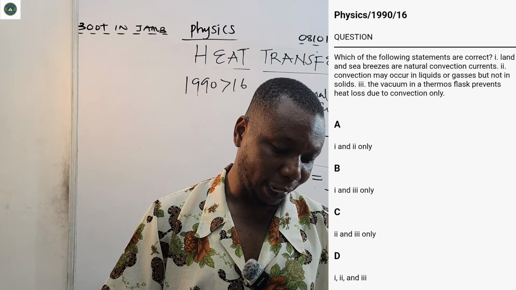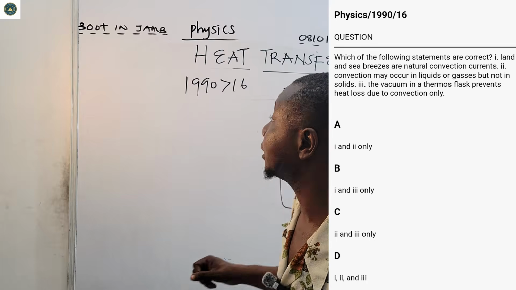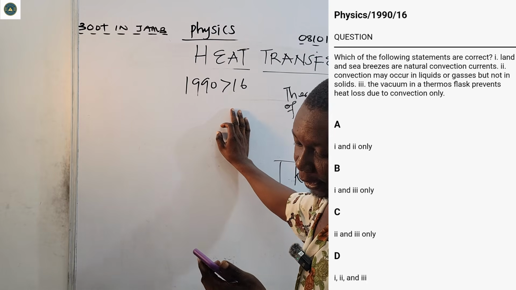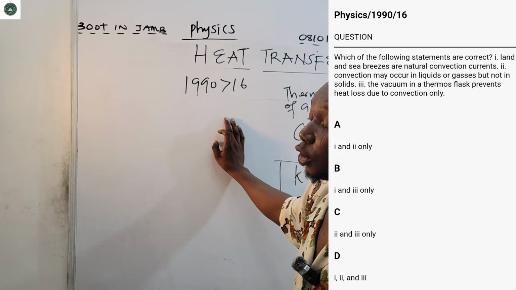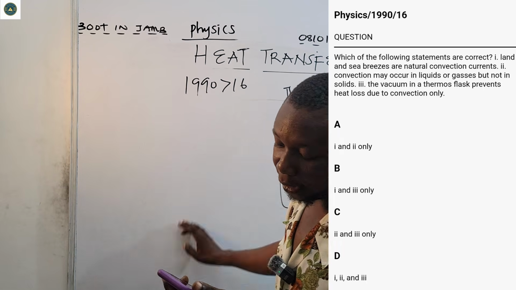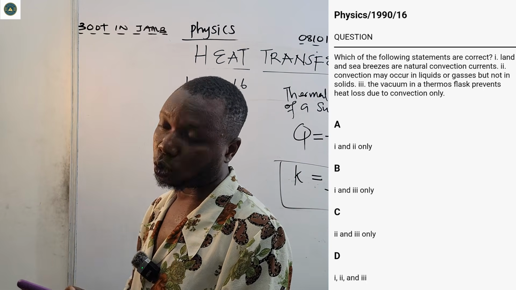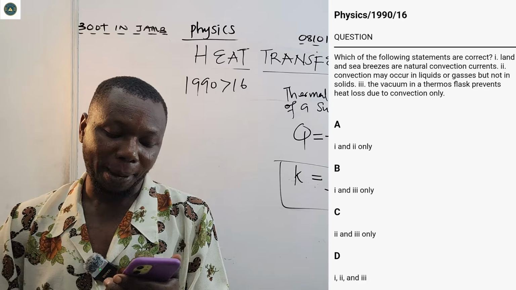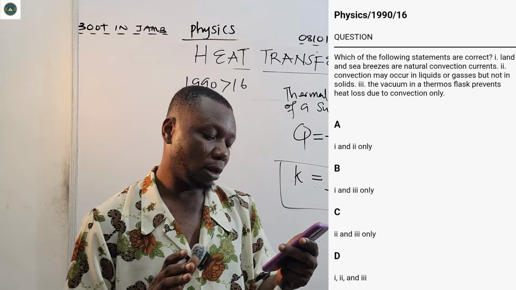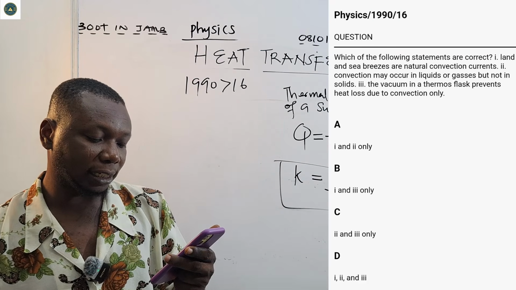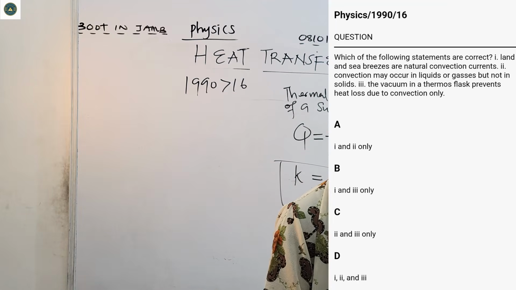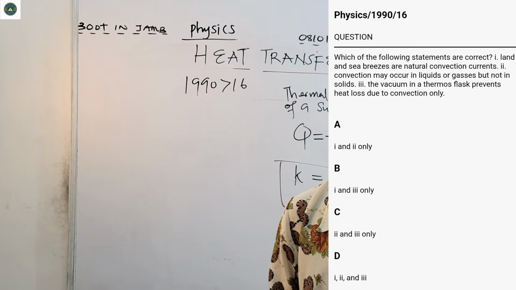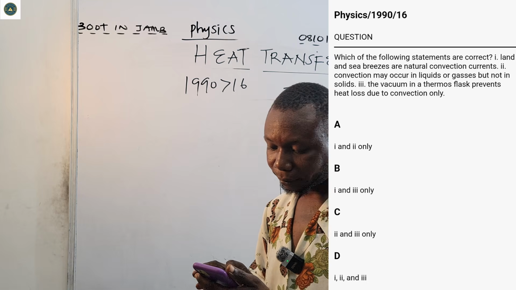No. So the correct answer there from JAMB 1990, question 16, is option A. Land and sea breezes are natural convection currents. This statement is correct. So land and sea breezes are a perfect example of natural convection. During the day, the land heats up faster, it absorbs heat faster. So the correct answer there is A.